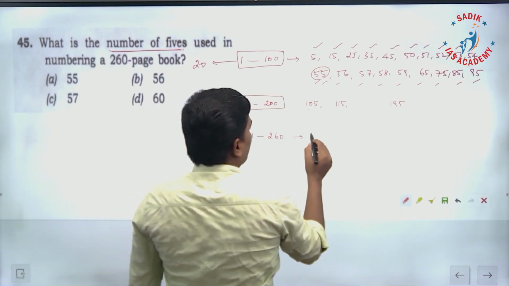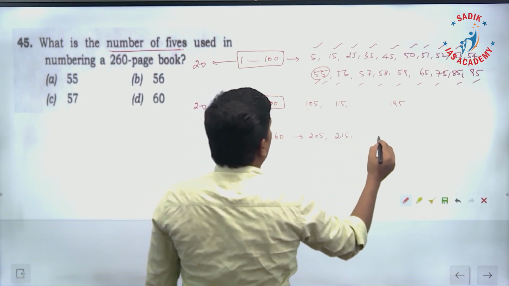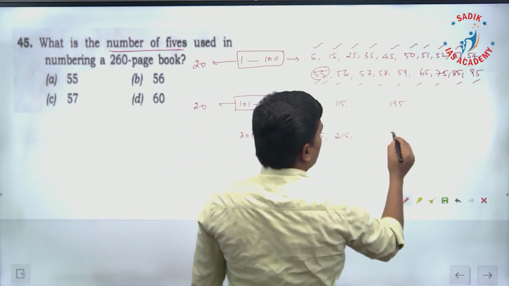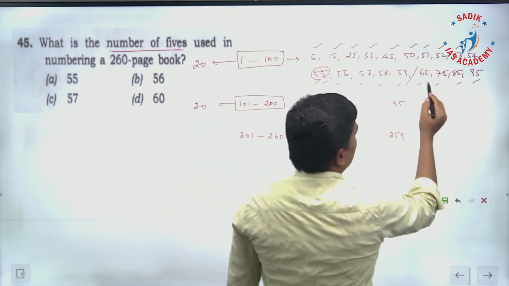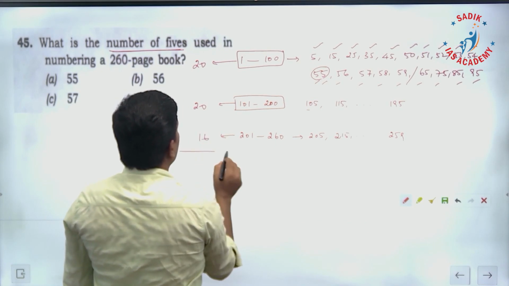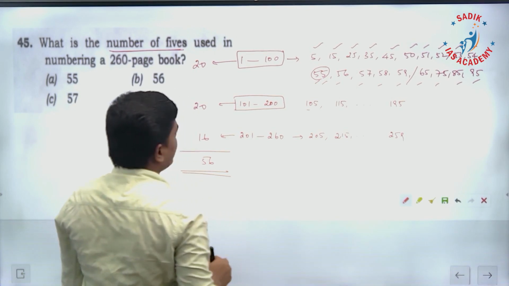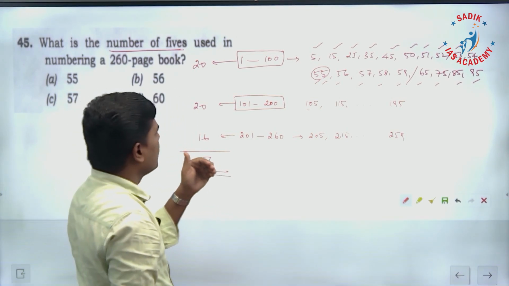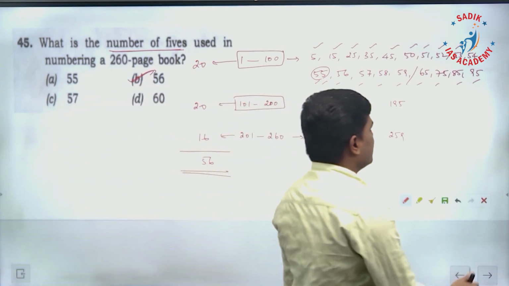Here from 205 and then 215, like this till 260. That means we can go only to 259. For 259, how many 5s do we have to use? Total 20, remove 4, it is going to be 16 fives. So if we add, it is going to be 56 fives. So the number of 5s used in a book of 260 pages is 56. Option is B. Answer is 56.